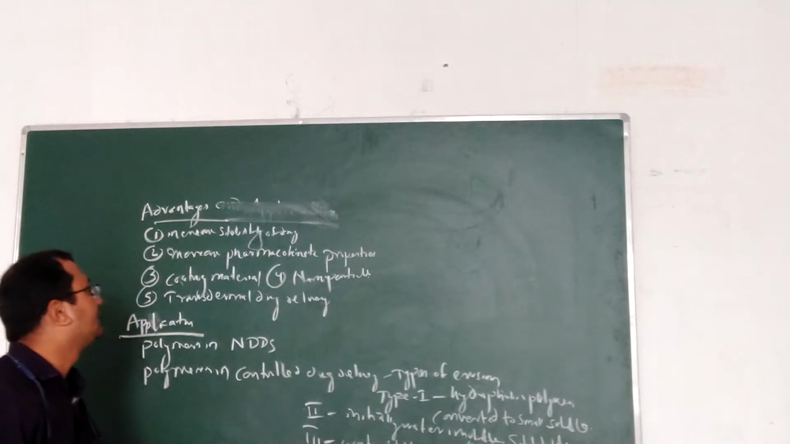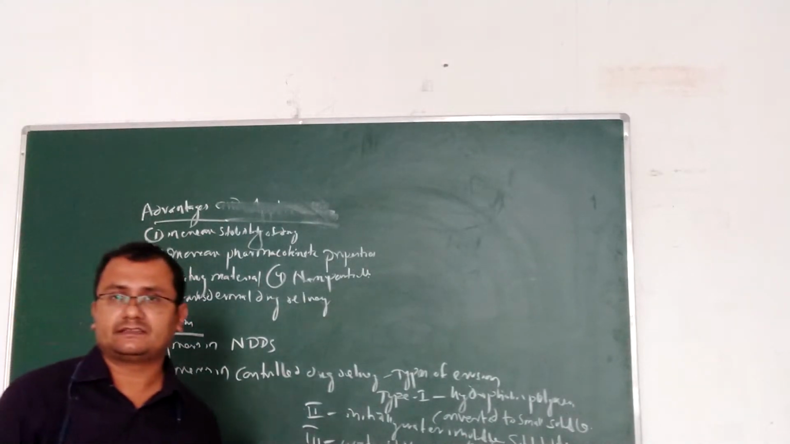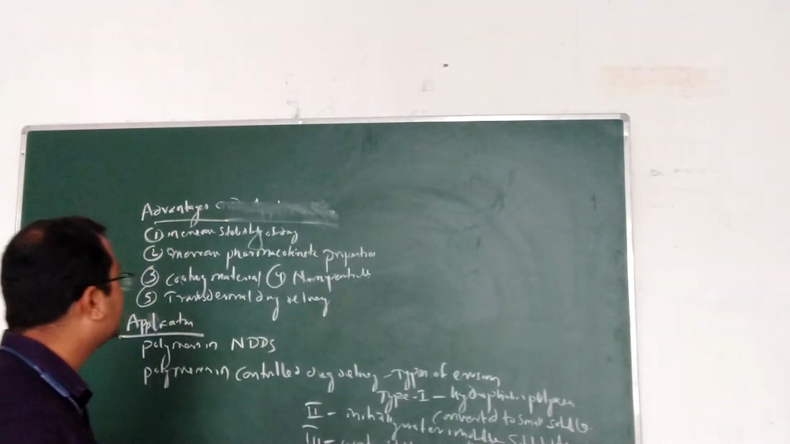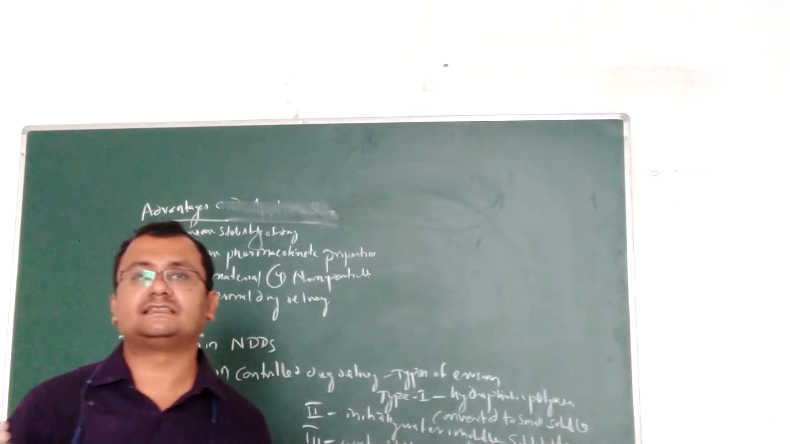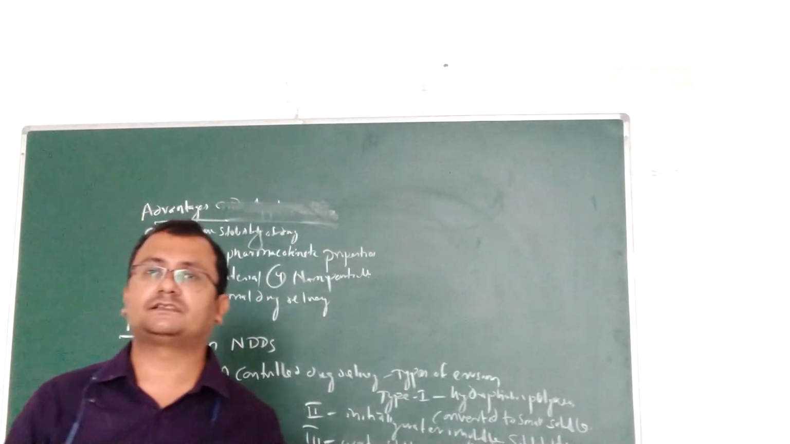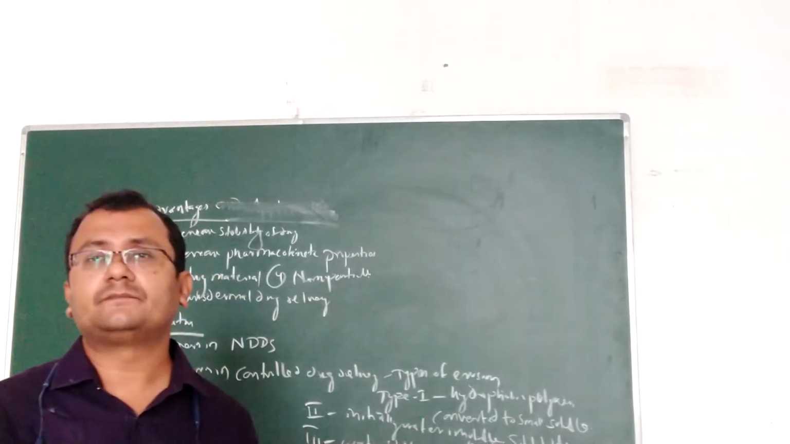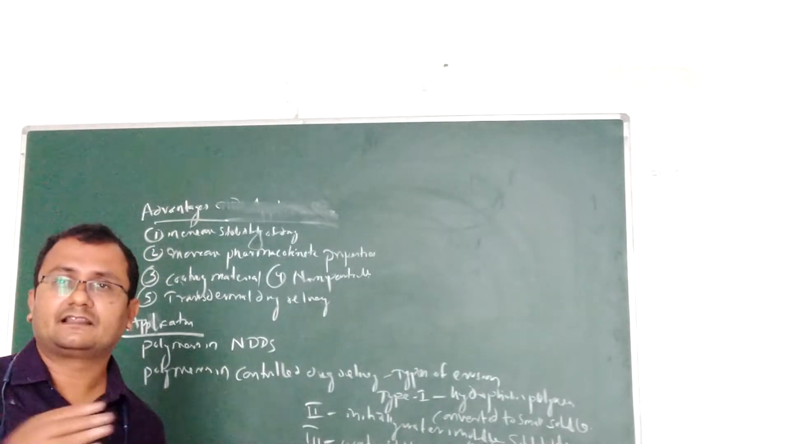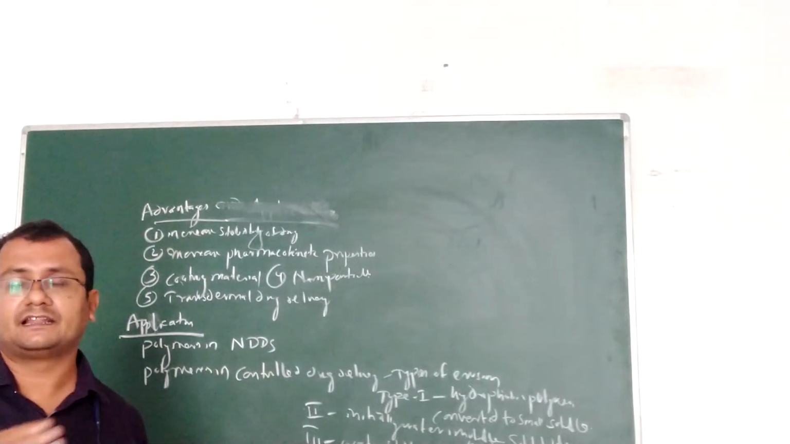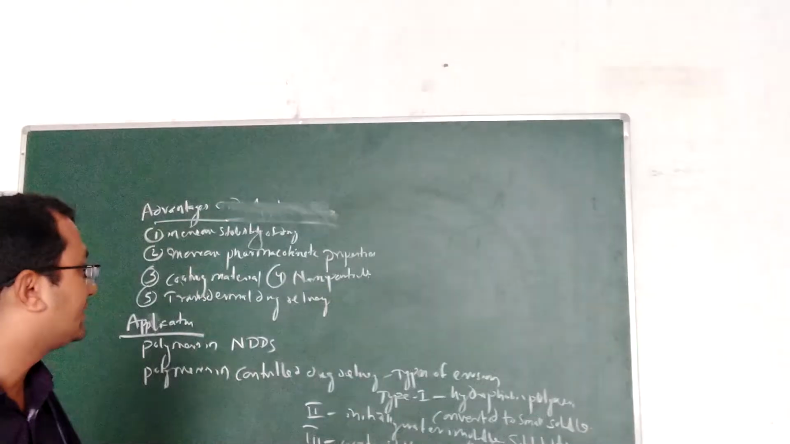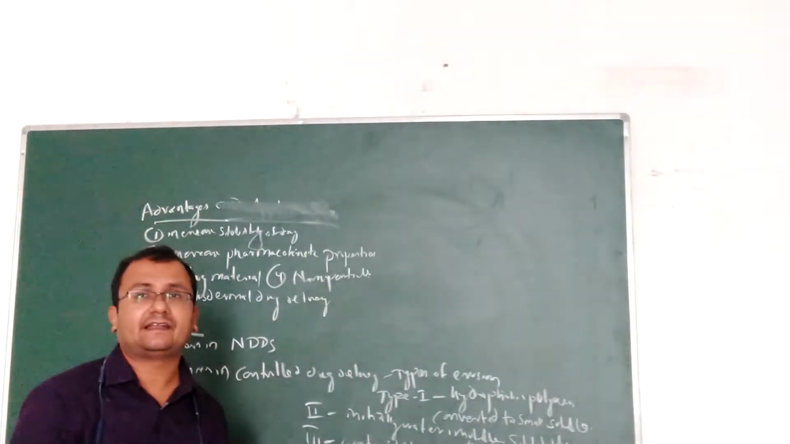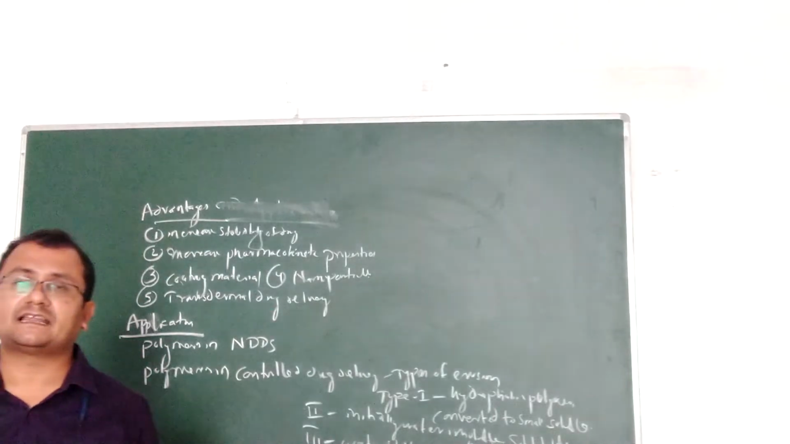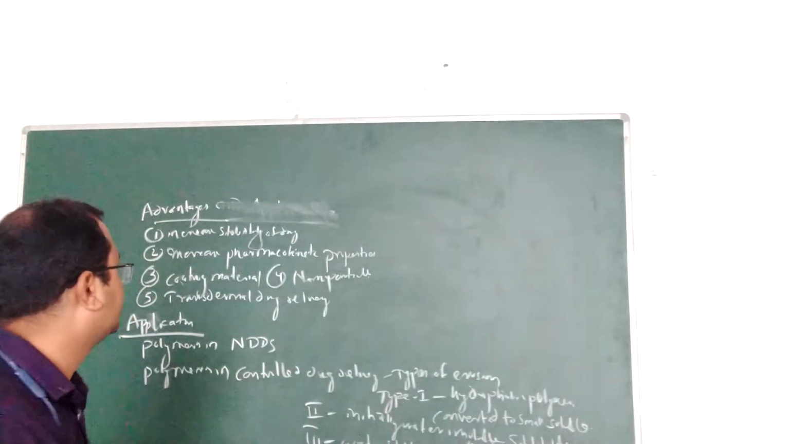Second one, increase in pharmacokinetic properties. It can also increase pharmacokinetic properties, generally by changing the pattern of absorption. It can change the rate of distribution or elimination from the body. So that's why the pharmacokinetic parameters can be modified by using this type of polymers.